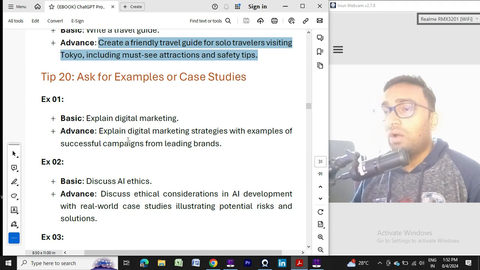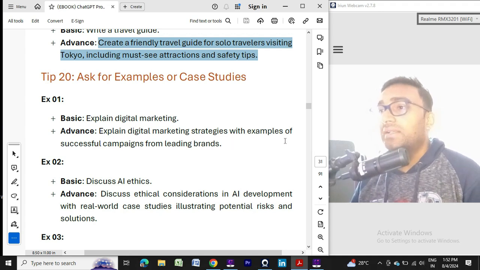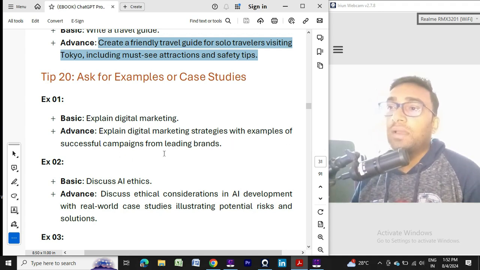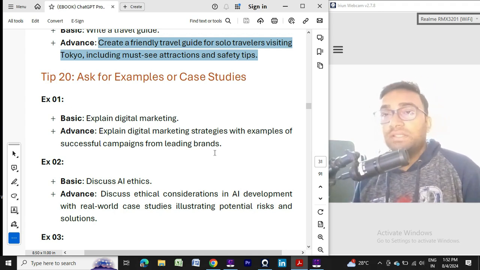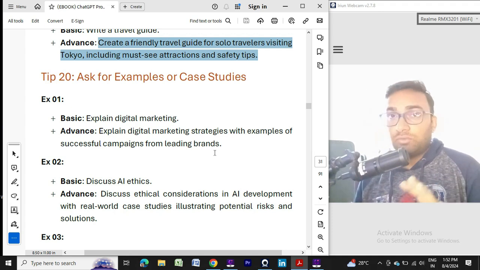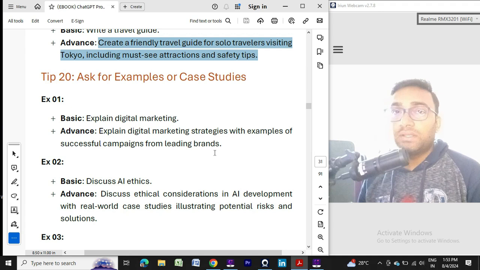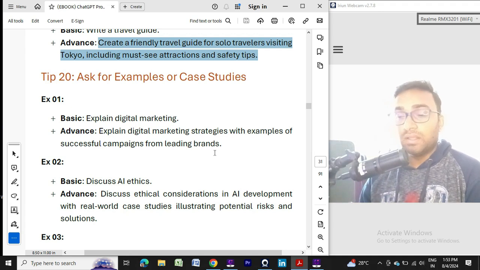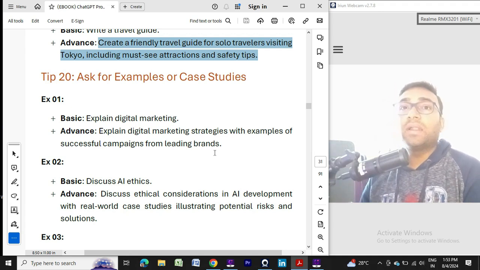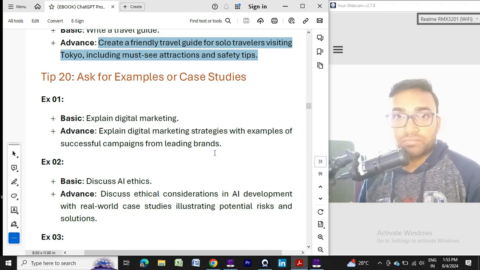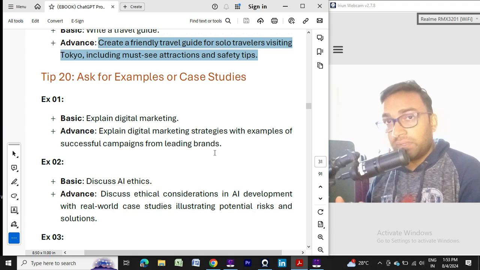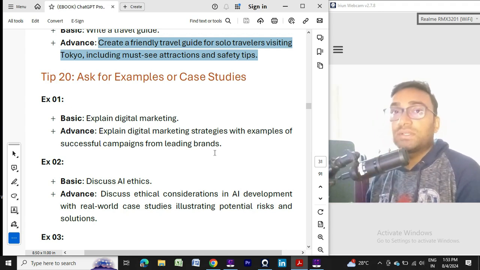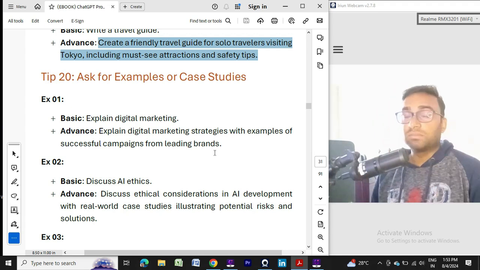So how can you write it? Explain digital marketing strategies with examples of successful campaigns from leading brands. So what you are asking is: please explain digital marketing with examples, and the examples should be ones that reputed, leading brands are following. Give me those examples and those strategies so that I can improve my business and my goal.